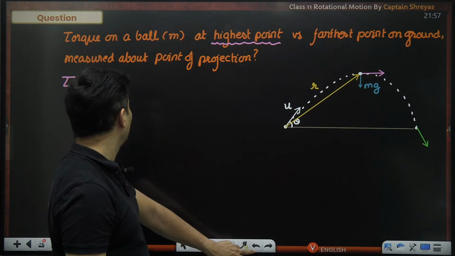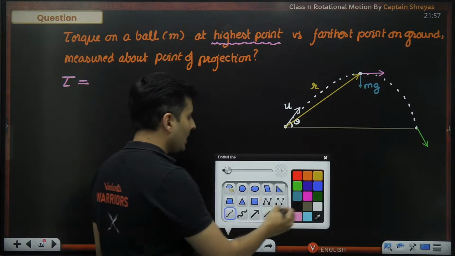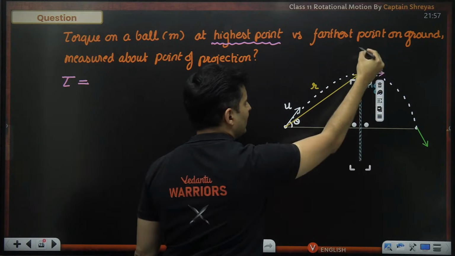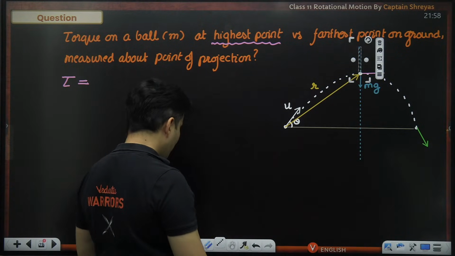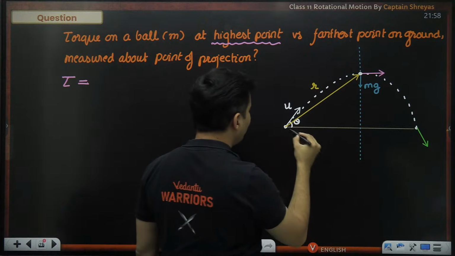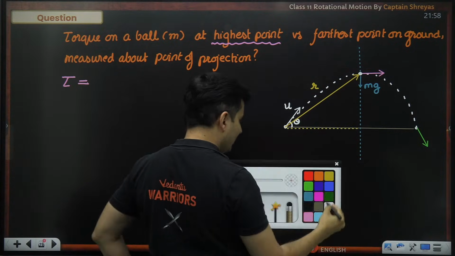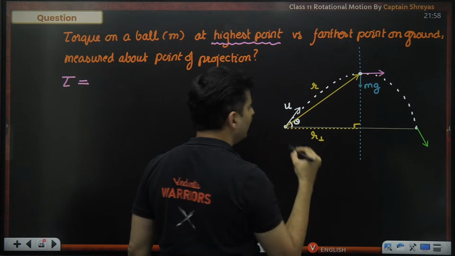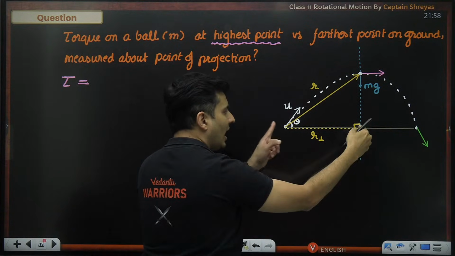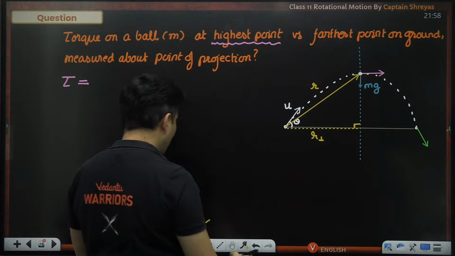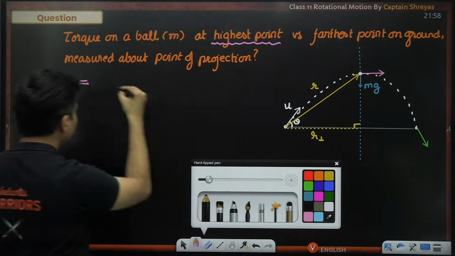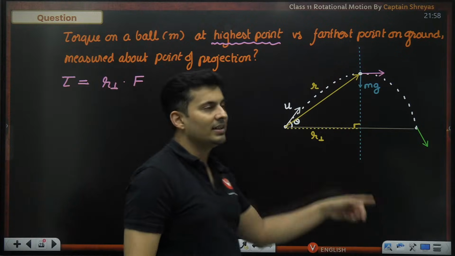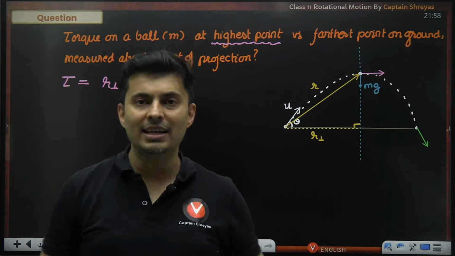So better to do one small modification. Instead of splitting the force, I will take the line of force. You extend that line of force and just drop a perpendicular over here. This is your r perpendicular. Can you see that? This is your r perpendicular. This is the force. And just say the torque is the perpendicular distance on the line of force into the force itself. Now things become very easy.